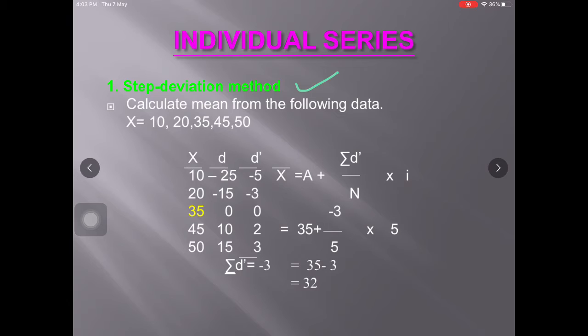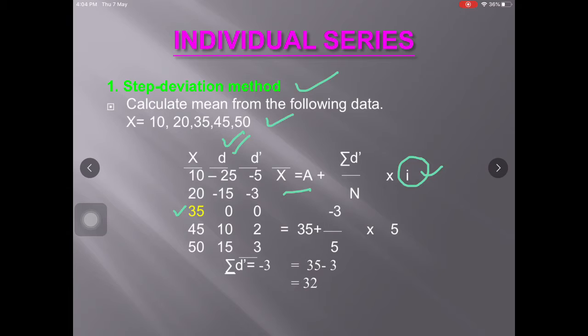The next is step deviation method. From the same example, we can calculate mean with the help of step deviation method. The formula is x bar is equal to a plus summation d dash by n into i. Here there is another additional factor i. i is the common divisible factor. That means here we have computed d by taking deviations from assumed mean. Assumed mean is 35. Then we have divided all these d values by 5.